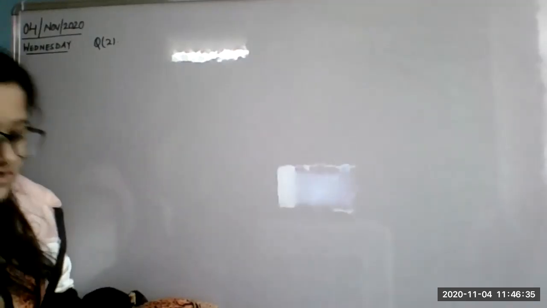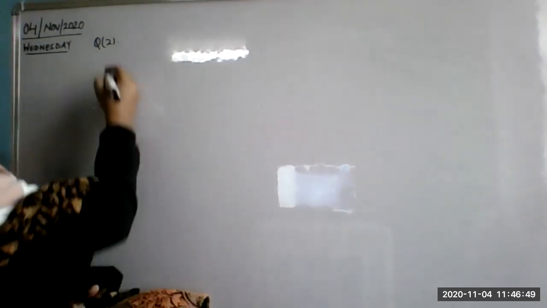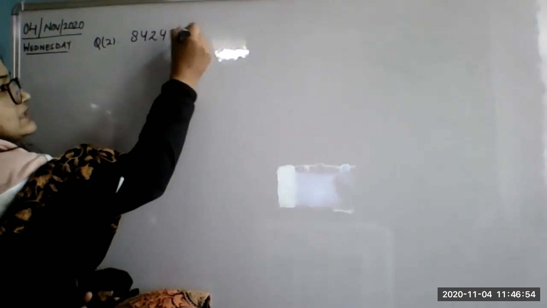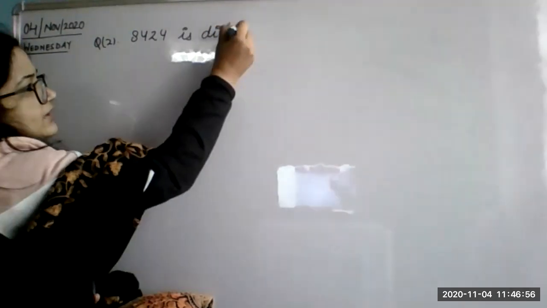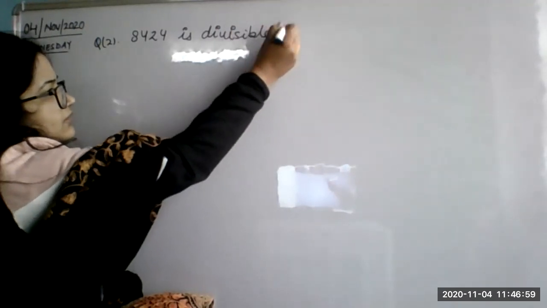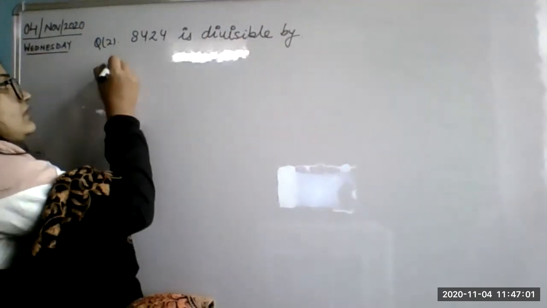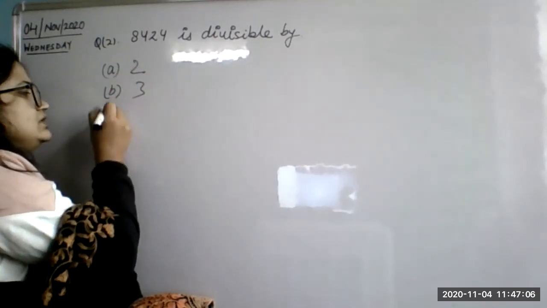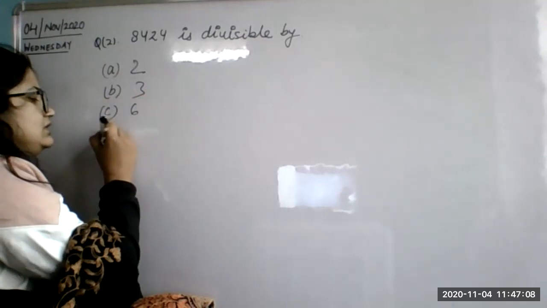Question number 2, same question. Question 1 we have done in the previous period. Now we are going to do the second question. 8424 is divisible by 8, 4. Option A 2, B 3, C 6, D 9.